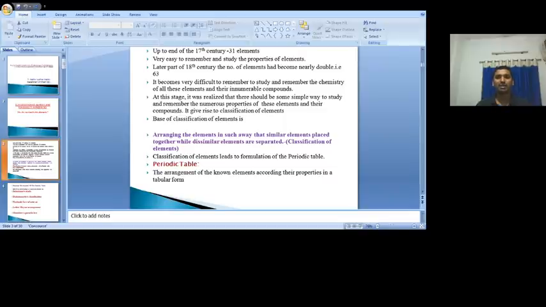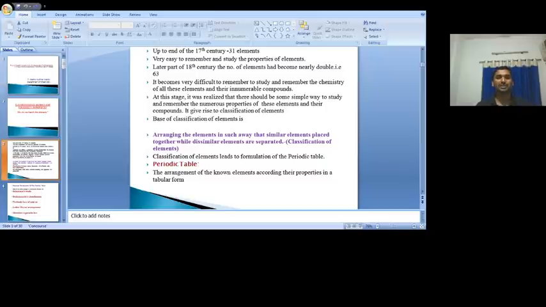As the number of elements increases, it is not easy to study or remember the properties of all the elements and their respective compounds.